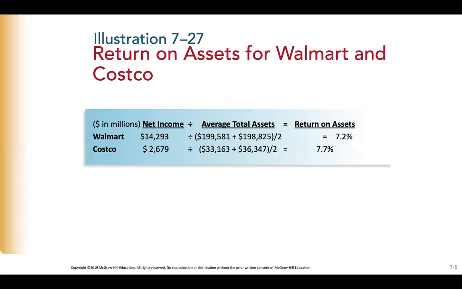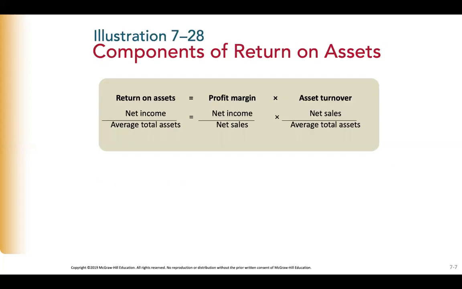So if you look at Walmart and Costco, you'll see that when you take their respective net income divided by average total assets, the return on assets is much closer, and Costco actually has a little bit larger of a return on assets. The ROA for Costco shows that it generates 7.7 cents of profit for every dollar of assets, whereas Walmart only generates 7.2 cents.